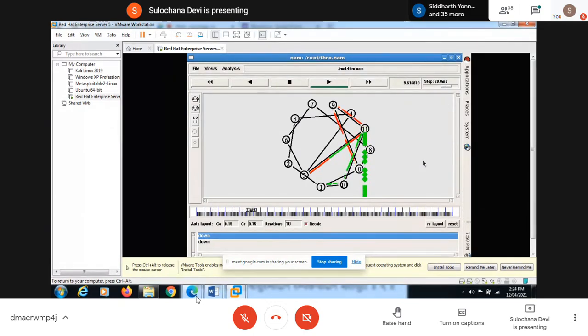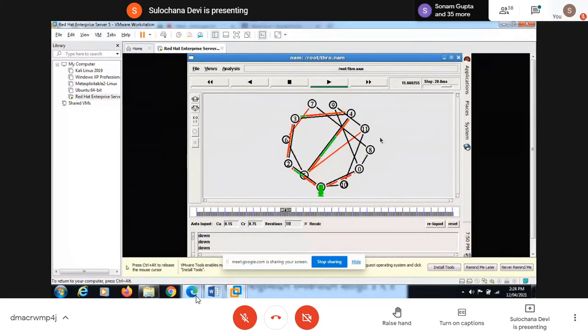So that particular link went down, then another link went down because I have fast forwarded this speed. That's why it's going so fast. Again that link will start working after some time. You see, this link again started working, so now the packets are going through this link.